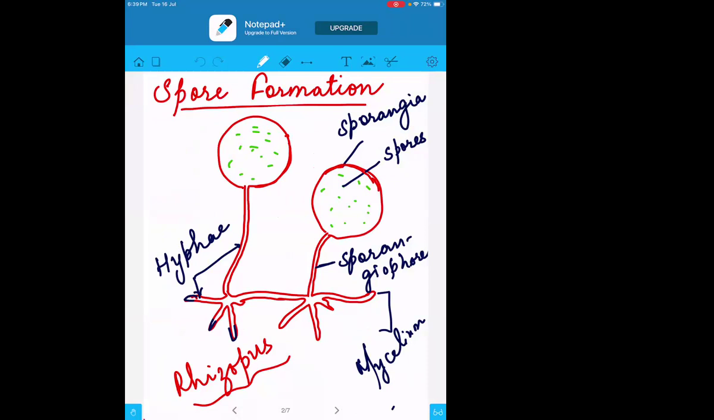Ma'am, can you say that part above the mycelium? Sporangiophore. Sporangiophore.